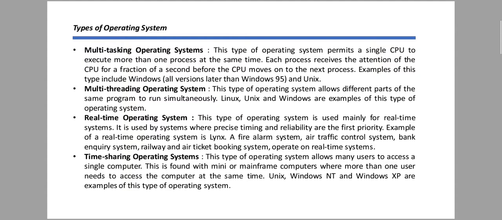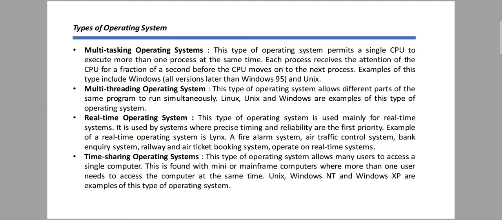Next is multi-threading operating system. This type of operating system allows different parts of the same program to run simultaneously, that means at the same time. Unix, Linux, Windows are examples of this type of operating system.